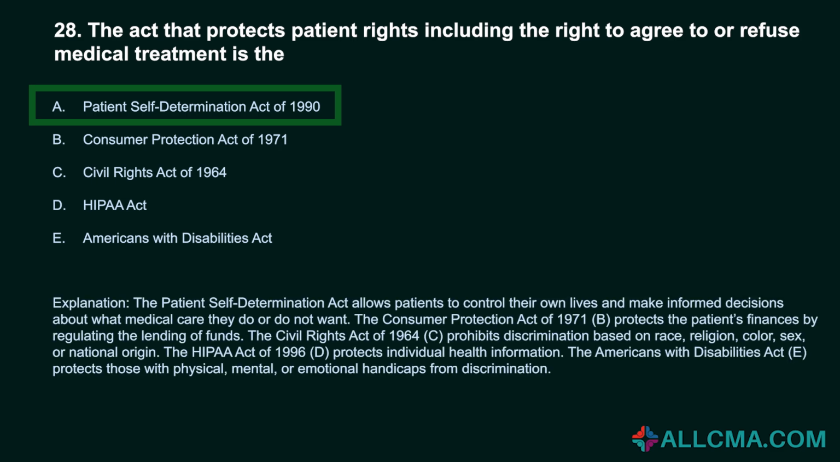The Patient Self-Determination Act allows patients to control their own lives and make informed decisions about what medical care they do or do not want. The Consumer Protection Act of 1971, B, protects the patient's finances by regulating the lending of funds. The Civil Rights Act of 1964, C, prohibits discrimination based on race, religion, color, sex, or national origin. The HIPAA Act of 1996, D, protects individual health information. The Americans with Disabilities Act, E, protects those with physical, mental, or emotional handicaps from discrimination.